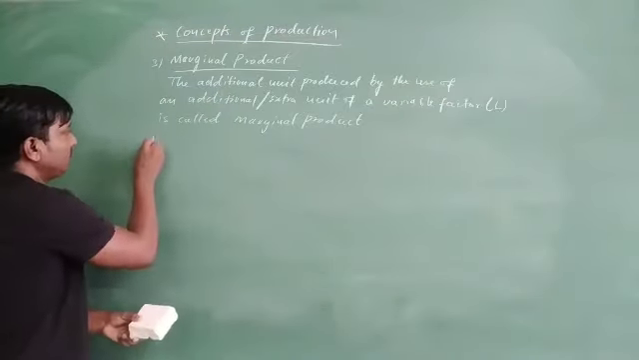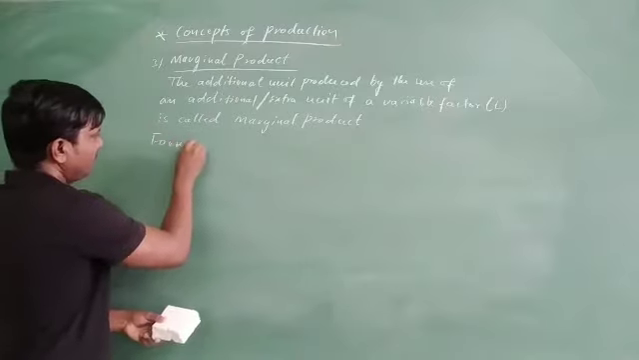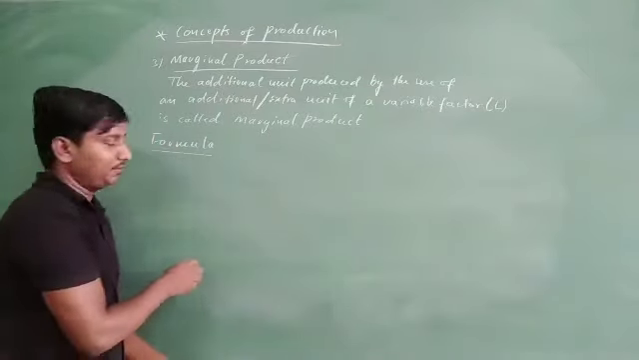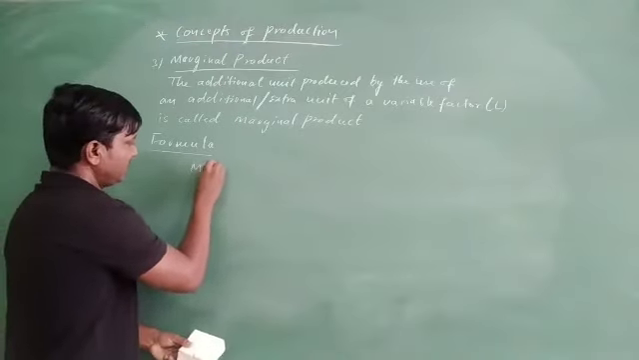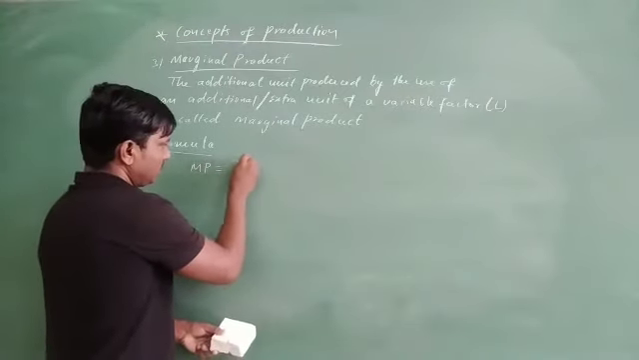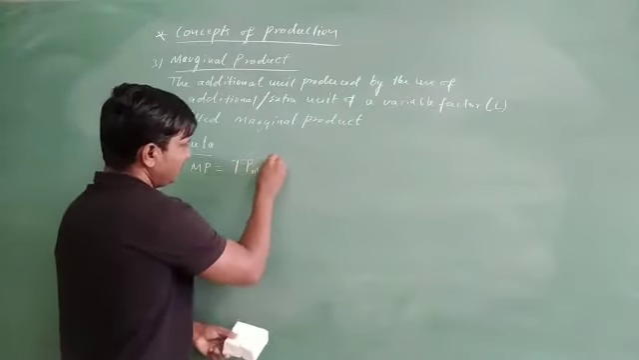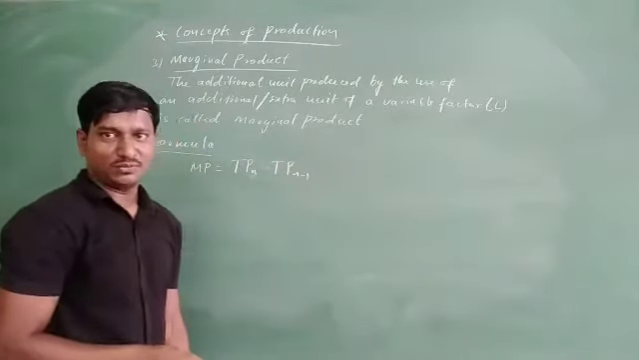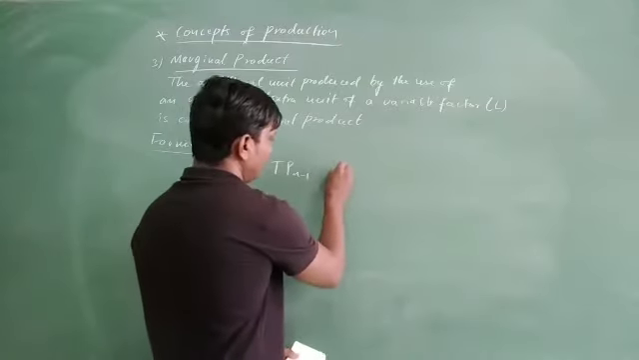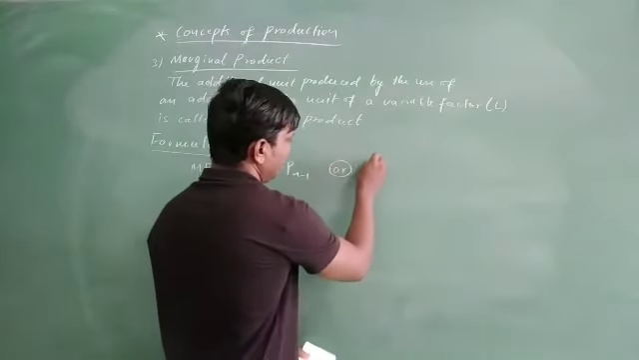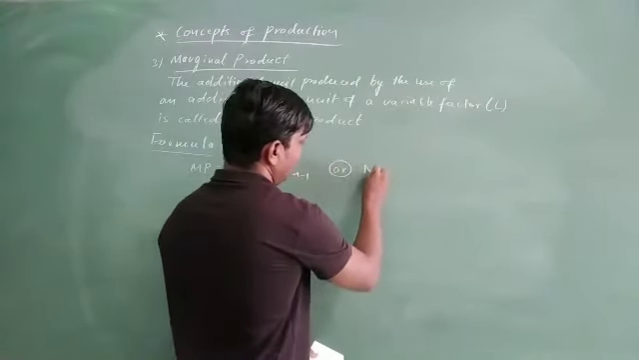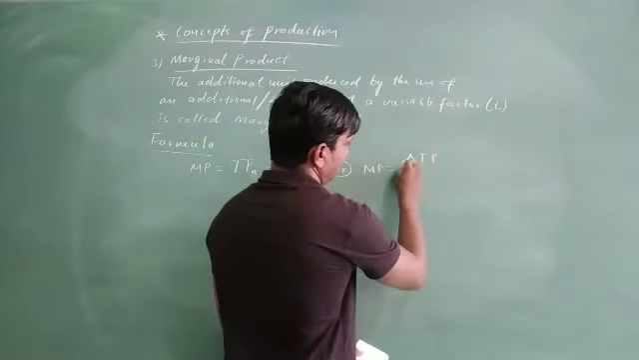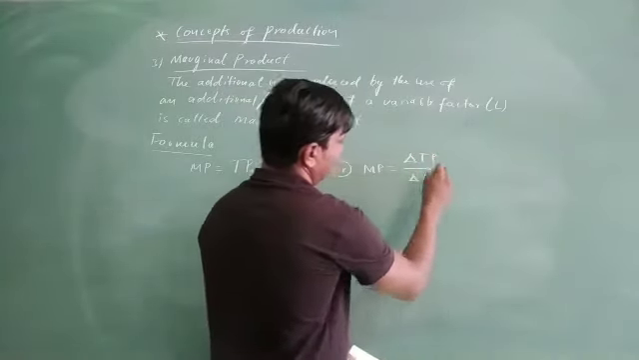Well, how you calculate this? Formula. So formula to find the marginal product, that is MP is equals to TPn minus TPn minus 1. So this is one formula. One more we can take here, that is MP is equals to delta TP divided by delta L.